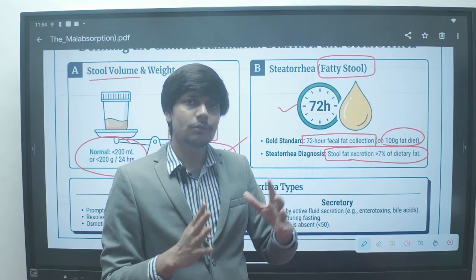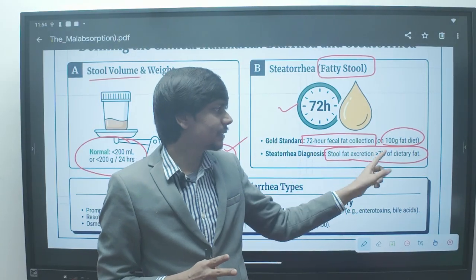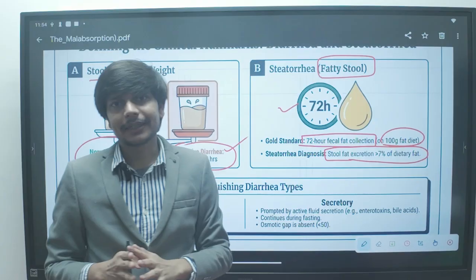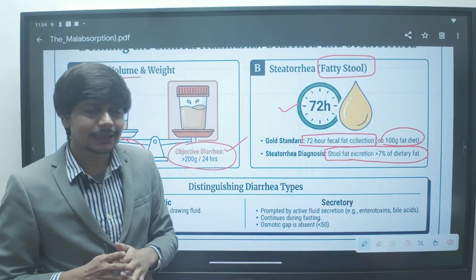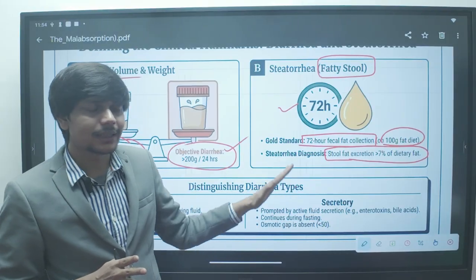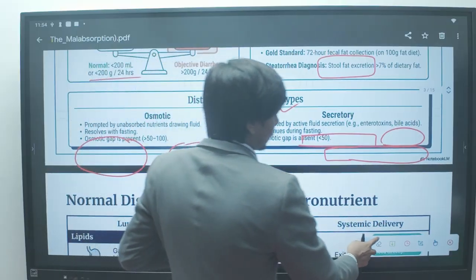If it is more than 7% of the dietary fat, then we say that the patient is having steatorrhea. It is very difficult, as patients are reluctant to collect their stool, but this is the definition of steatorrhea.